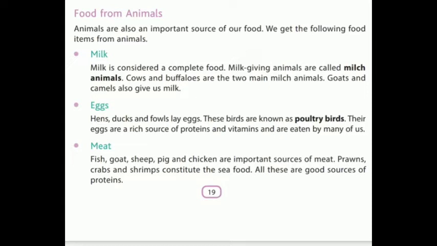Okay, now next is meat. So, meat is also obtained from animals like fish, goat, sheep, pig, and chicken. These are the important sources of meat. Prawns, crabs, and shrimps constitute the seafood. All these are also good sources of proteins. So, if you like seafood, you can definitely try these because they are a rich source of iodine also, and apart from that, they are good sources of proteins.